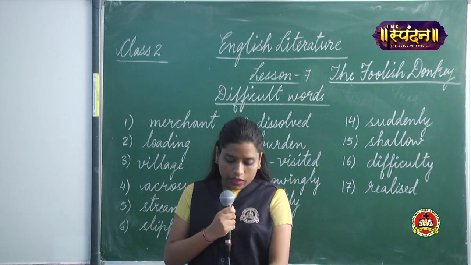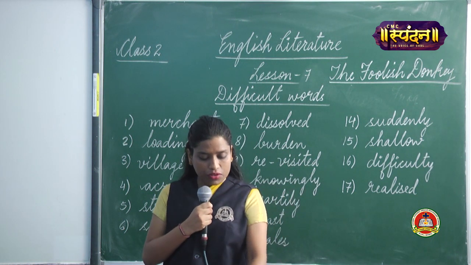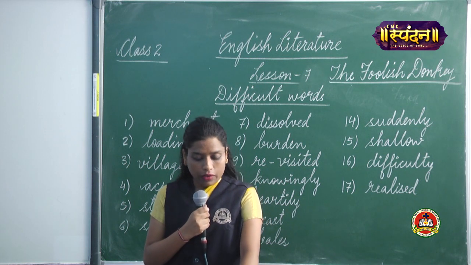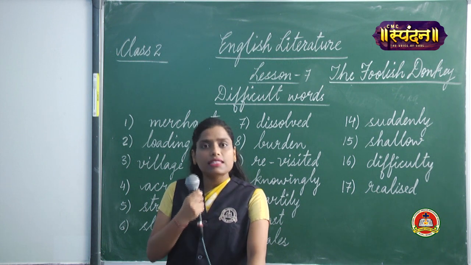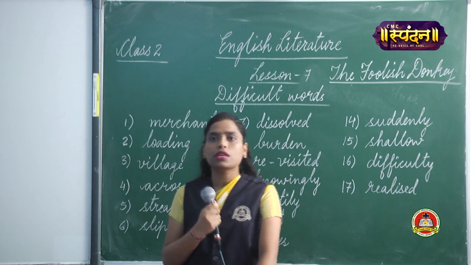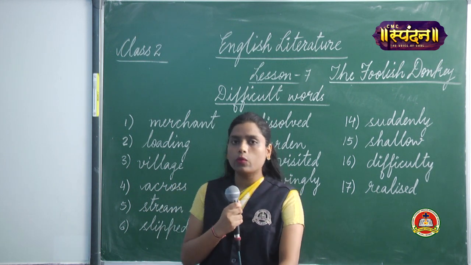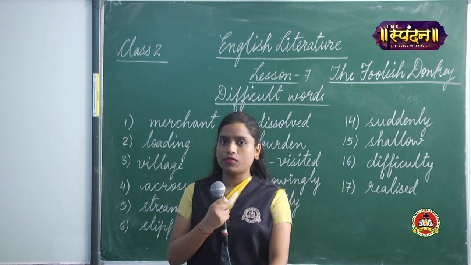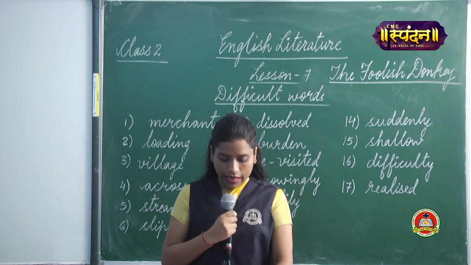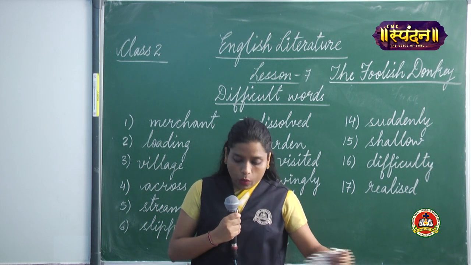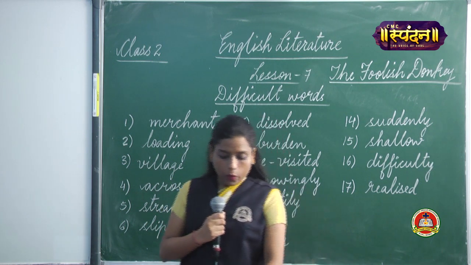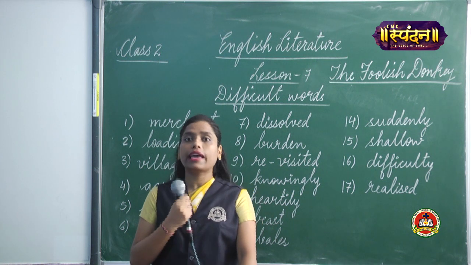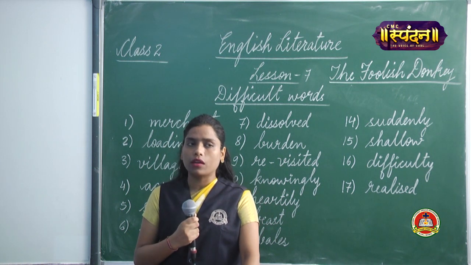The next time, when the salt merchant revisited the village, the donkey repeated the trick while crossing the stream. Again the salt merchant loaded his donkey with the loads, and again they were crossing the stream. Again the donkey repeated the same thing.